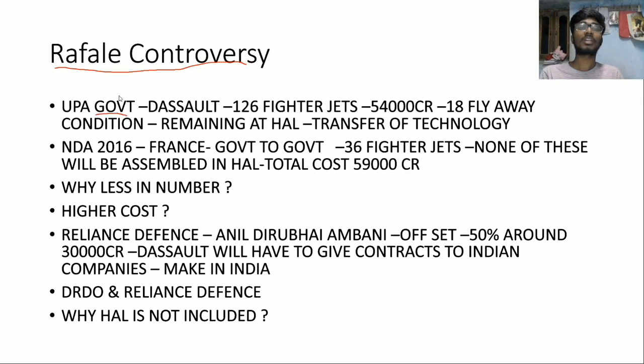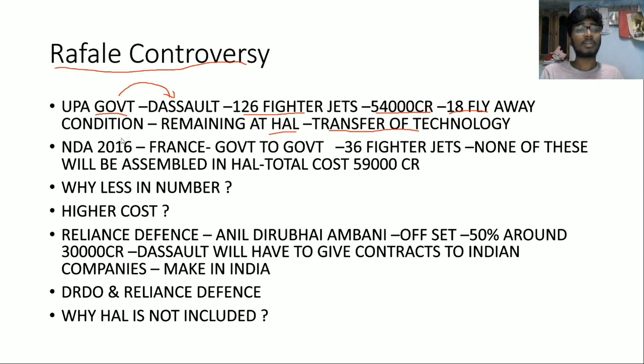what this UPA government did, it made a direct agreement with Dassault Aviation to get 126 fighter jets at a price of some 54,000 crores, and out of that 18 would be in flyaway condition and the remaining would be manufactured at HAL, that is Hindustan Aeronautics Limited, which is located in Bengaluru. So this would lead to transfer of technology, because only 18 jets would arrive in flyaway condition and the remaining would be manufactured at HAL. Then it would provide employment as well as technology transfer to India.